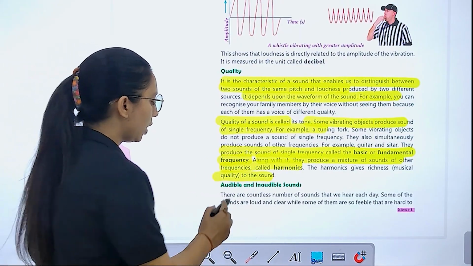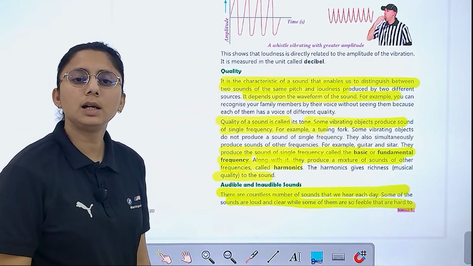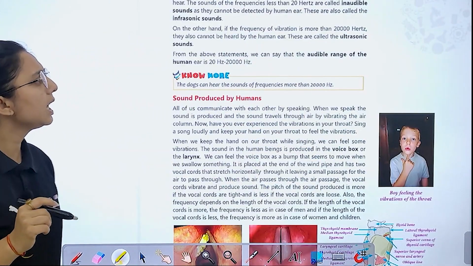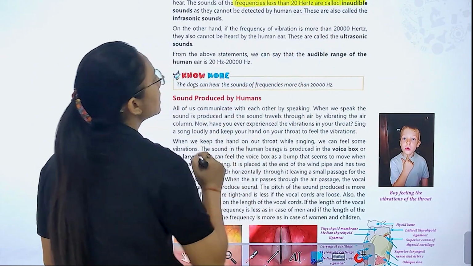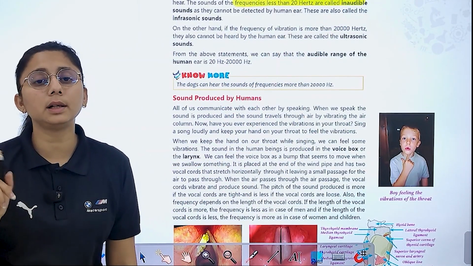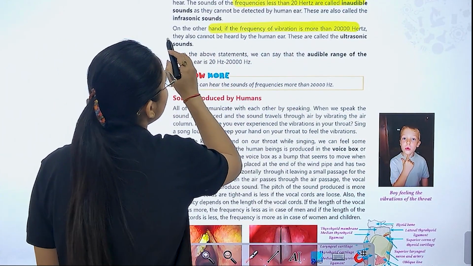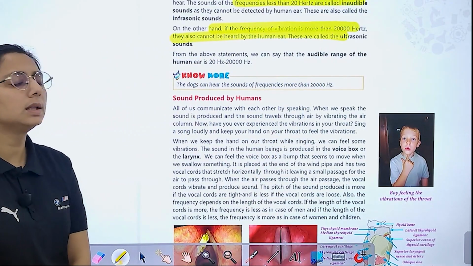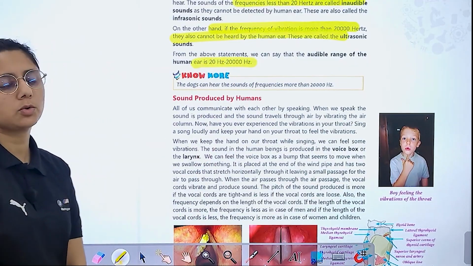Then we have audible and inaudible. There are countless sounds that we hear each day. Some of the sounds are loud and clear and some are so feeble. So we have different inaudible sounds. Those with frequency less than 20 Hz are infrasonics, which the human ear cannot detect. On the other hand, if the frequency of the vibration is more than 20,000 Hz, it cannot be heard by humans. We call them ultrasound. So the audible range is 20 Hz to 20,000 Hz.